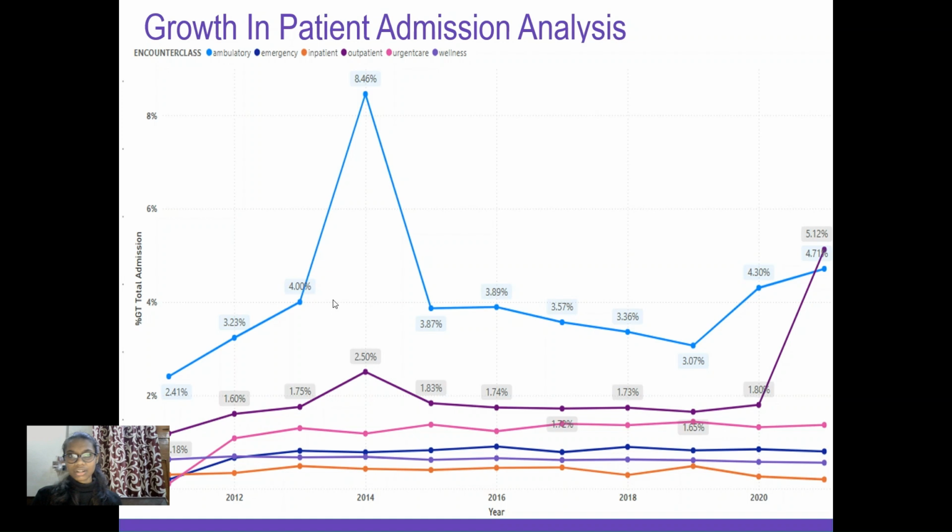Now, if we look at the trends in the patient admission analysis, what do the numbers tell us? Over the years, the hospital admissions have remained stable at around 180 to 205 per six-month period. However, readmission rates have shown inconsistency, with spikes in certain areas that warrant further analysis.